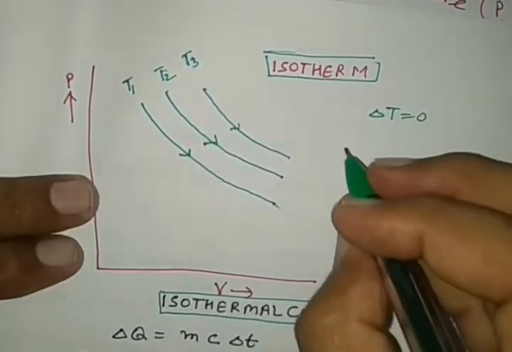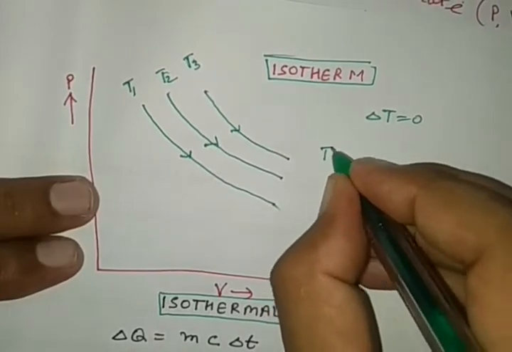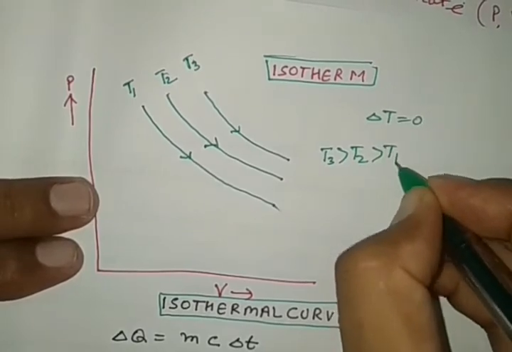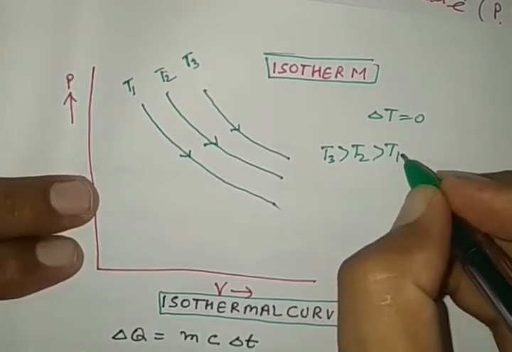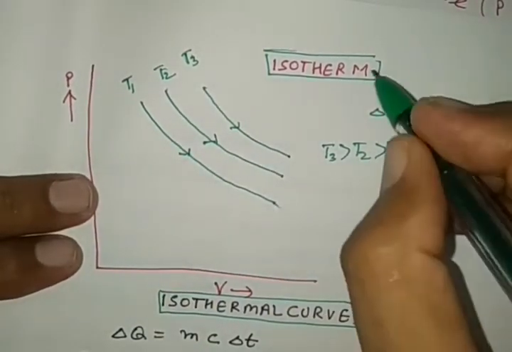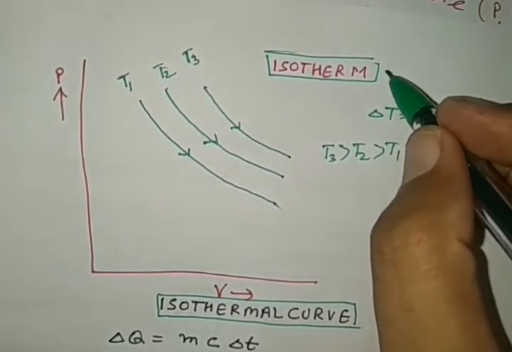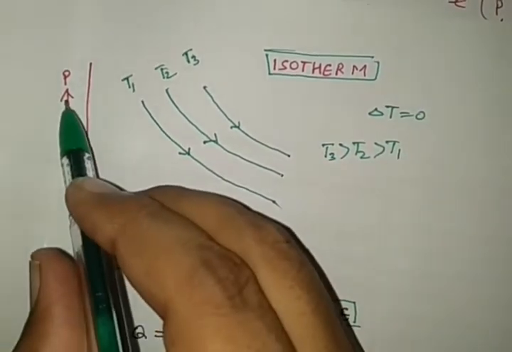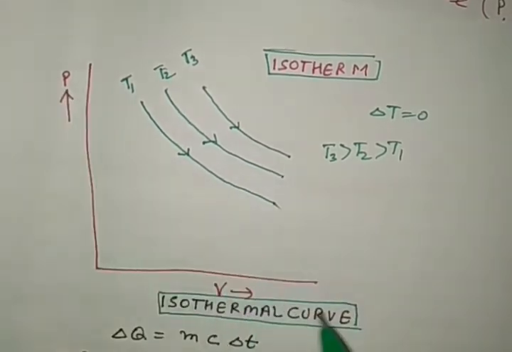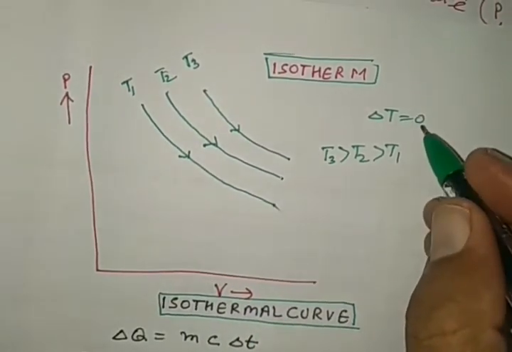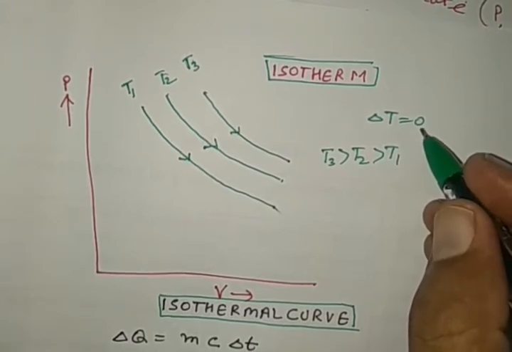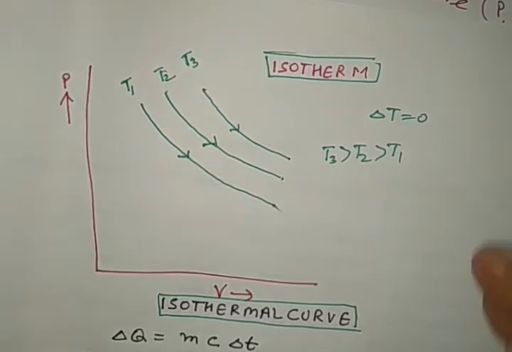So T3 is greater than T2, which is greater than T1. The isothermal curve, or isotherm, is obtained between two thermodynamical variables, pressure and volume, when the change in temperature is 0, or temperature remains constant.